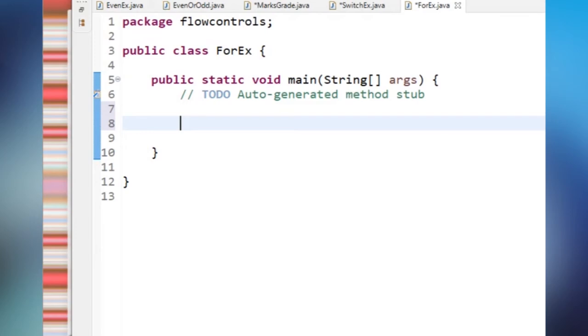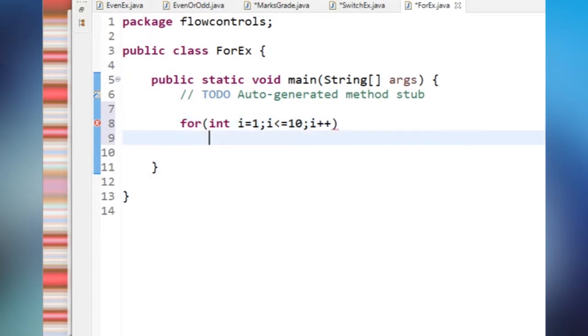Now I want to print 1 to 10 integers. So for that we have to go for the loops, either for, while, or do while. In this example I am taking a for loop. First I told you that initialization should take place. Initialization means first I am taking one variable, and I have to print integers from 1. Next, until 10, I should be less than or equal to 10. Then I have to increment step by step, I plus plus.